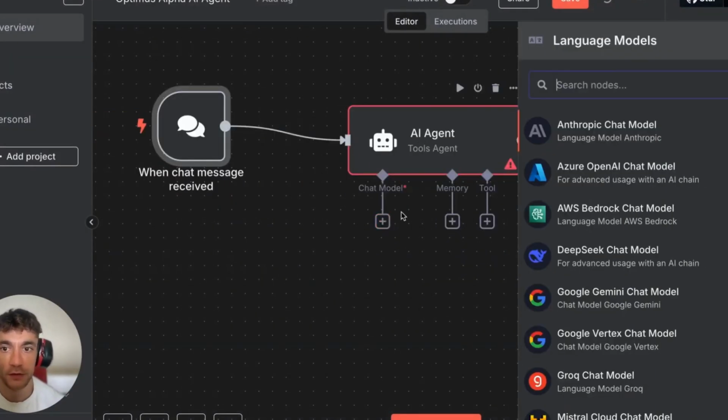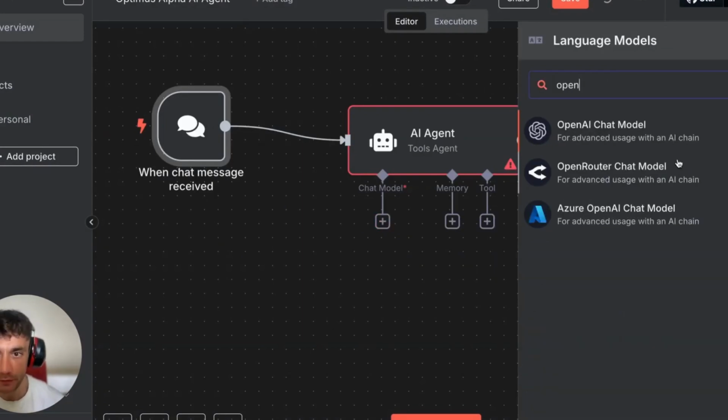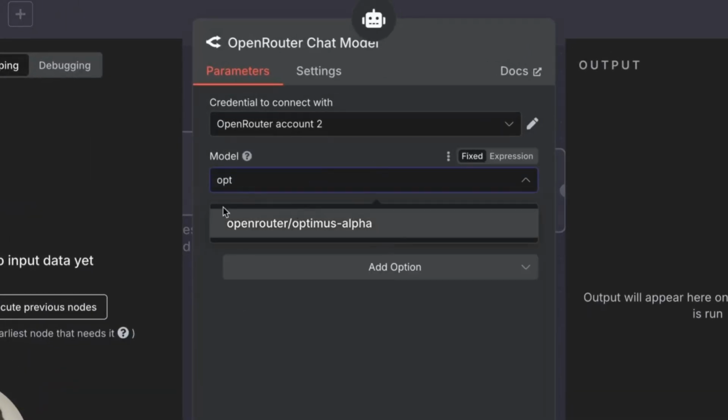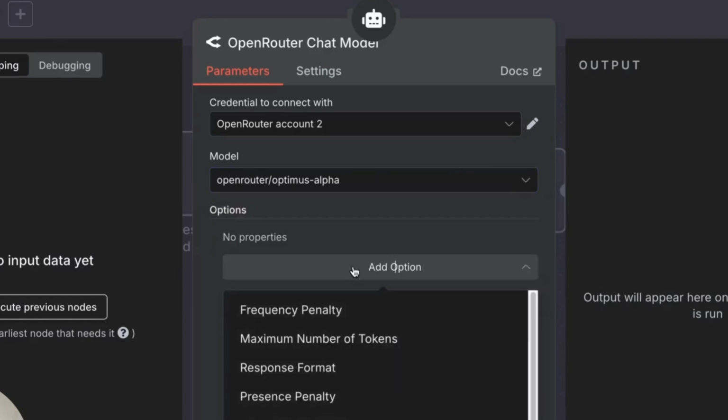And then from here, what we're going to do is select Open Router, so the Open Router chat model. And inside the dropdown here, we're going to select Optimus Alpha. That's the one that we're going to be coding with today.